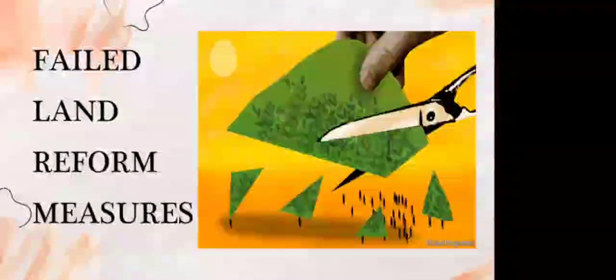Now let's move into the third cause of poverty, that is failed land reform measures. Do you know what is land reform? Yes, tell me, what is land reform? Ma'am, it was decided by the government to divide land equally to every individual present in the state, and this land reform was only done in southern states, I guess in Kerala, but in the north it was not. The states were not able to achieve this land reform strategy. Very, very good. Absolutely correct, Monica. And very well framed.